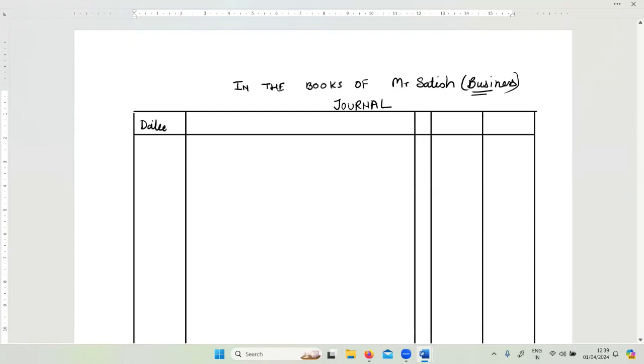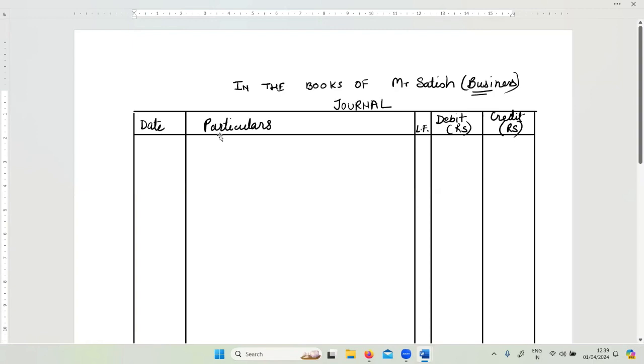First is the date column, next is the particulars column, then is the ledger folio LF, then we have the debit column, which is the debit in terms of rupees, and second one is the credit column. We can also write it in rupees. If you want, you can use the rupee symbol which has now come up, or you can just write RS, that's also fine.